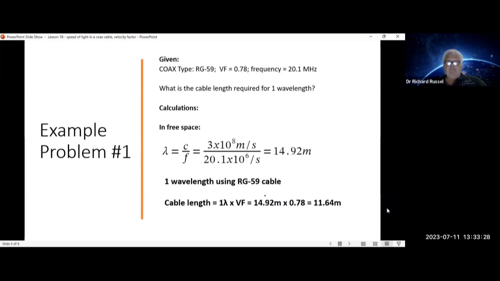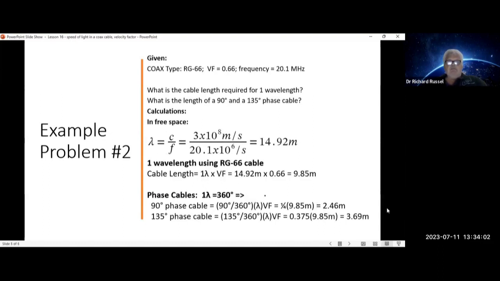In free space, the wavelength is equal to the speed of light over frequency. So that's 3 times 10 to the 8th meters per second over 20.1 times 10 to the 6th per second is equal to 14.92 meters. One wavelength of RG59 cable, however, the cable length would equal one wavelength of free space times the velocity factor, which is 14.92 meters times 0.78 equals 11.64 meters.